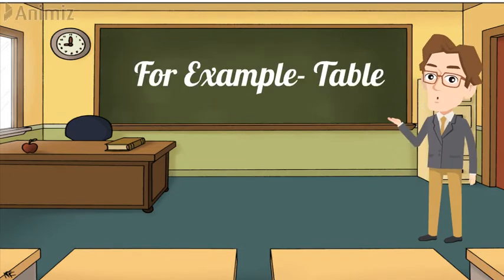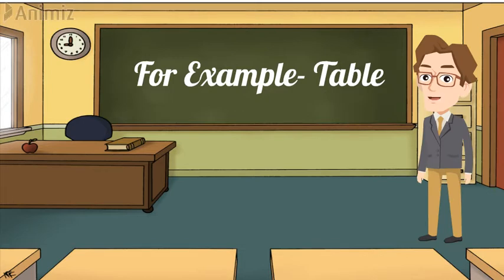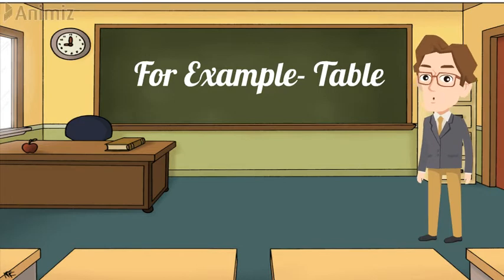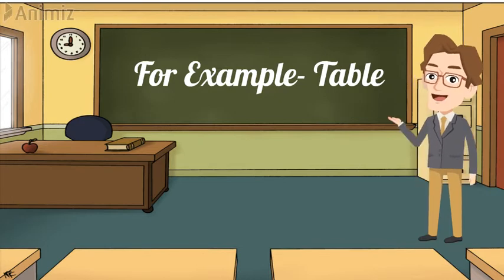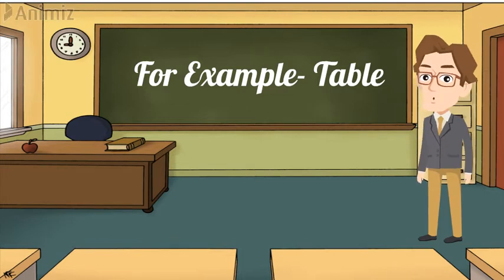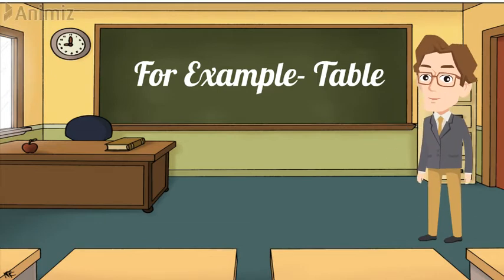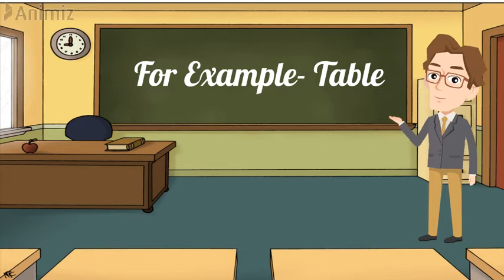If we take the example of a table, it is made up of wood and wood is a natural resource, but human has modified it and made a table. So the modification which human has done, that modification made that table a human made resource. So now I think all your doubts about human made resources are clear.